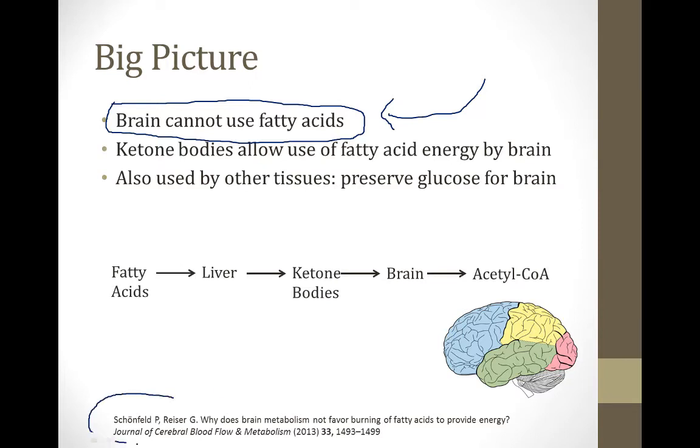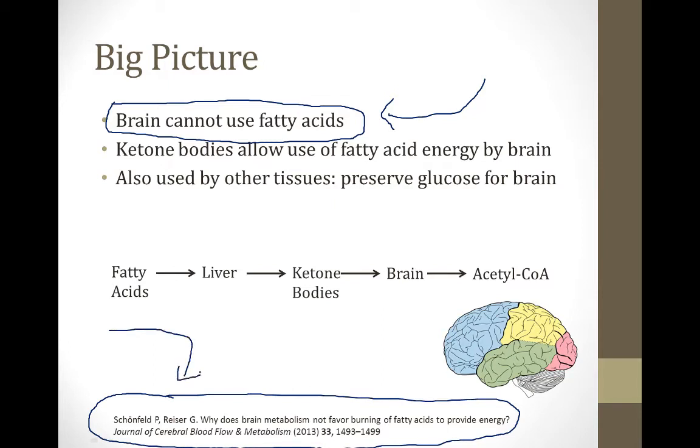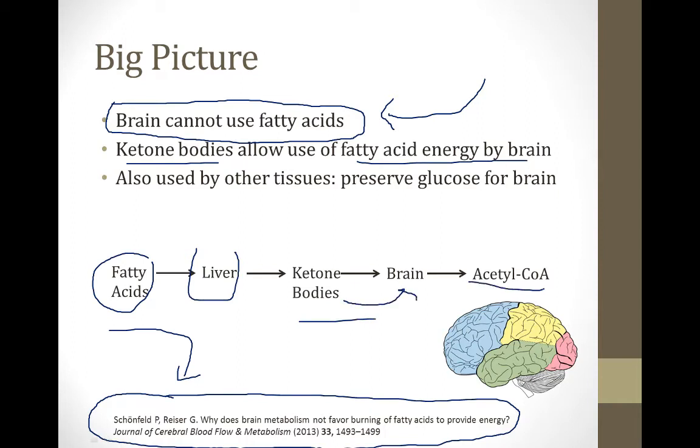I've shown a nice review article on the bottom of the screen here if you want to learn more about the reasons that are hypothesized to explain why the brain doesn't use fatty acids. But for whatever reason, the brain cannot use fatty acids during times of fasting or starvation. So ketone bodies allow use of fatty acid energy by the brain. In other words, fatty acids are converted to ketone bodies in the liver, and then those ketone bodies go to the brain, which can use them as acetyl-CoA. This allows the fatty acid energy to be sent to the brain in terms of acetyl-CoA.